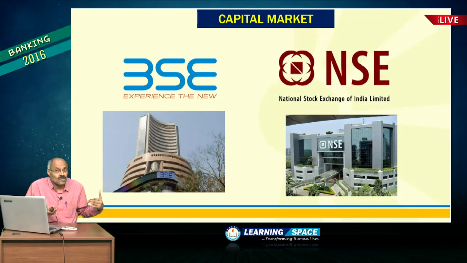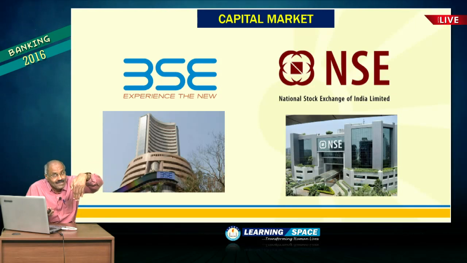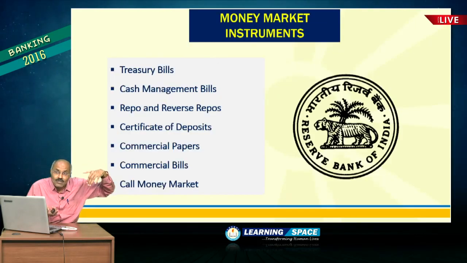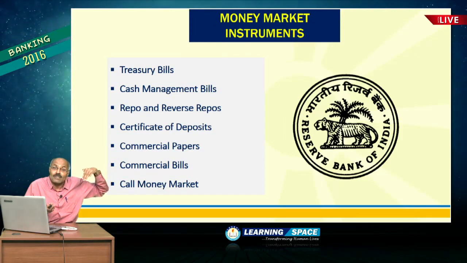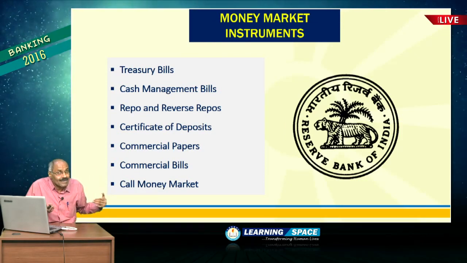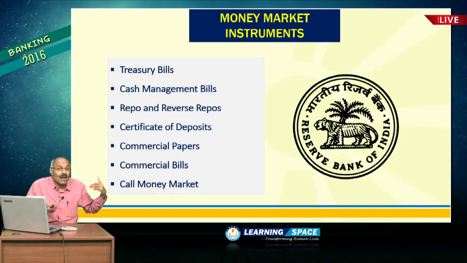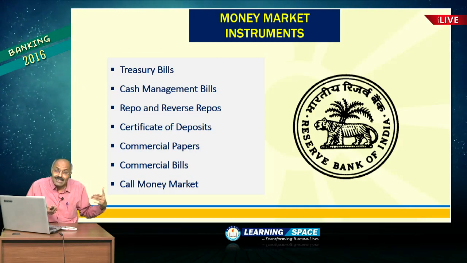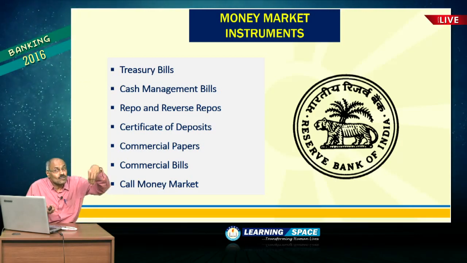Here I have given pictures of Bombay Stock Exchange, National Stock Exchange, and banks do investments in various shares, and at the same time banks do investments in money market instruments. All of you are familiar with the call money. Call money market is an example of money market instruments.